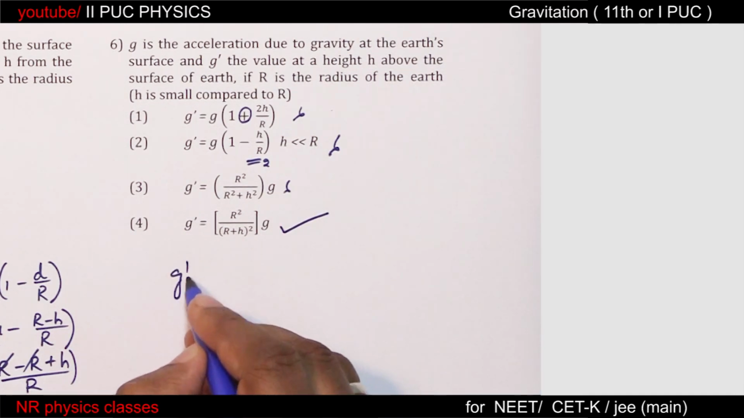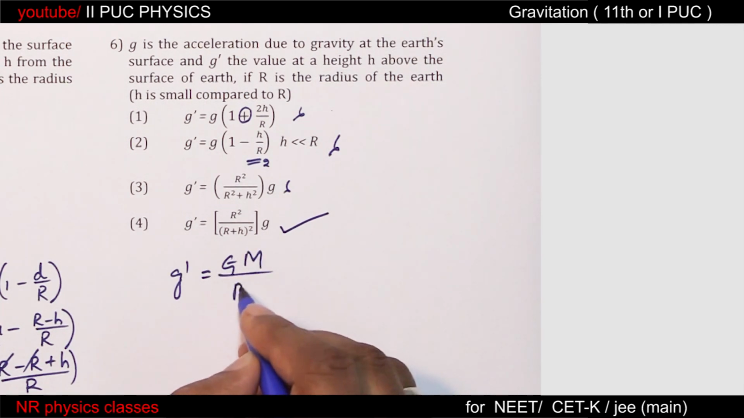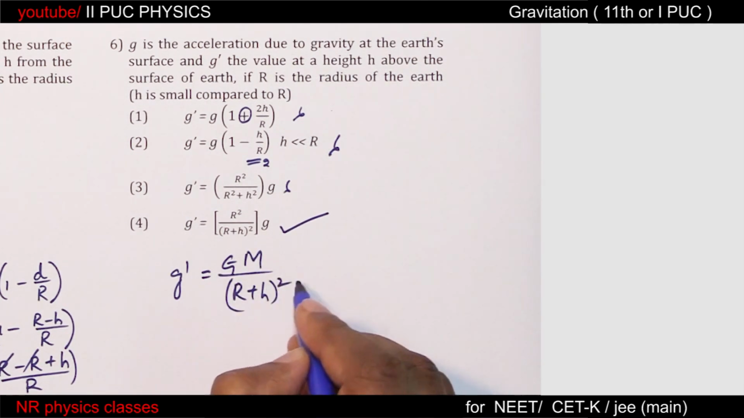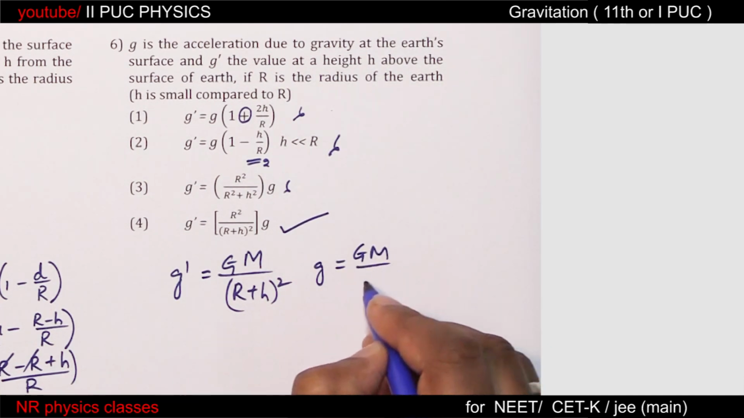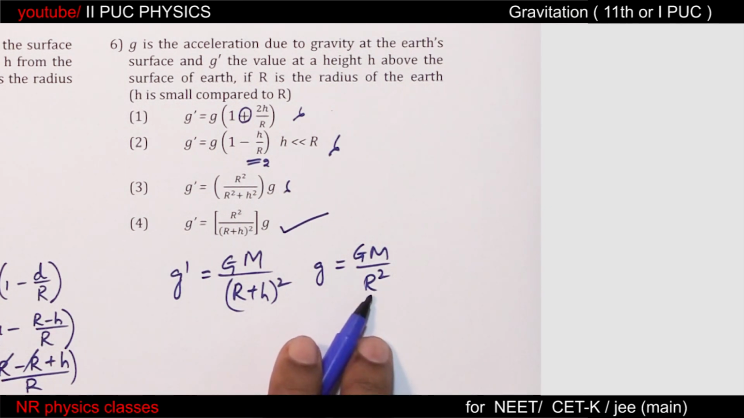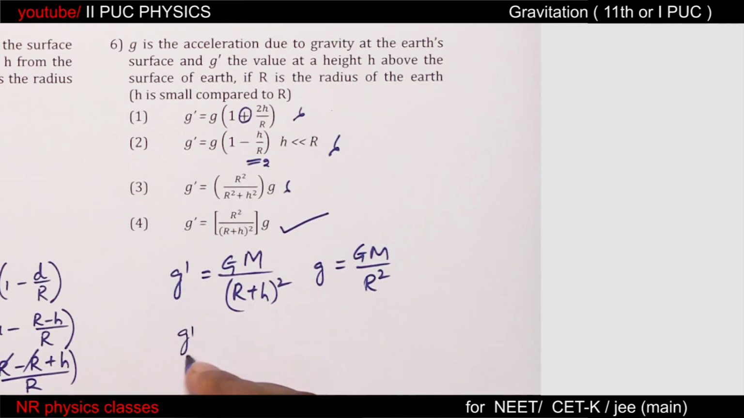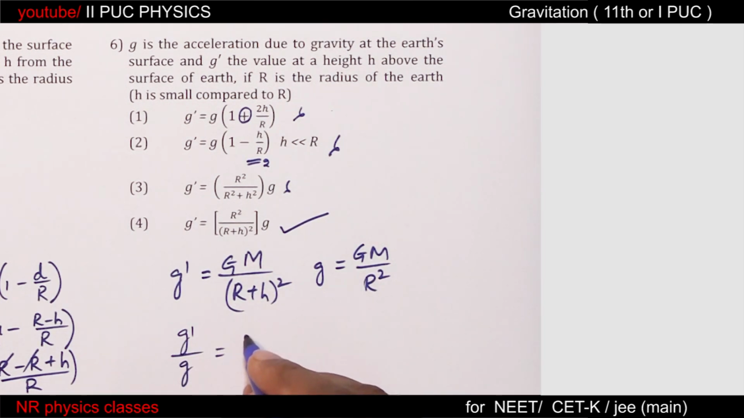because g dash is equal to GM by r plus h whole square and g equal to GM by r square, isn't it? So at some height and on the surface. Therefore when we find g dash by g, this by this, what we get is r square by r plus h whole square.